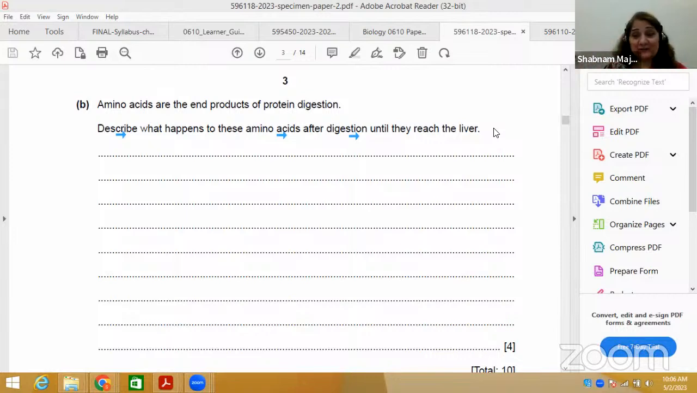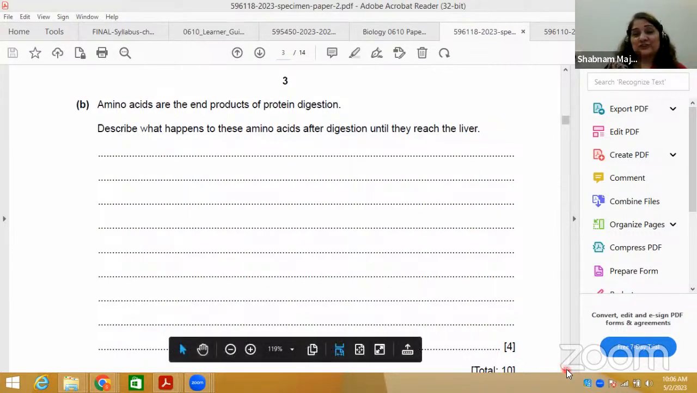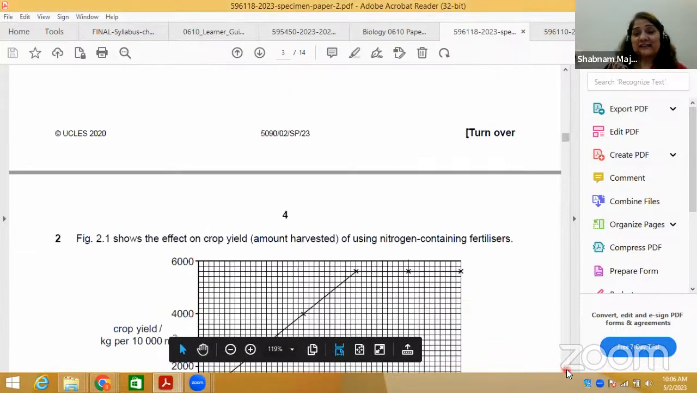What is assimilation? When it reaches the liver. So when it reaches the liver, amino acids cannot be stored. So the toxic part of the amino acid is removed in the deamination process and all that. So you have to connect it with this. I'm just going to show you the mark scheme quickly, but right now just concentrate on the question.